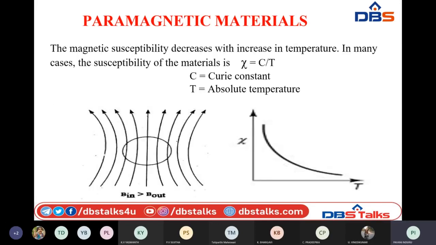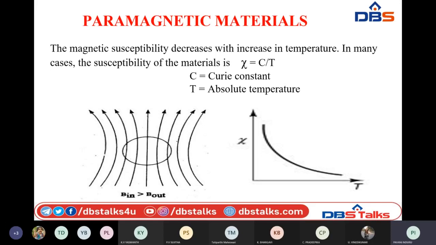And coming to another important property, paramagnetic materials and ferromagnetic materials depend upon temperature. Diamagnetic materials do not have any dipoles present in them, so there is no temperature dependence in diamagnetic materials.